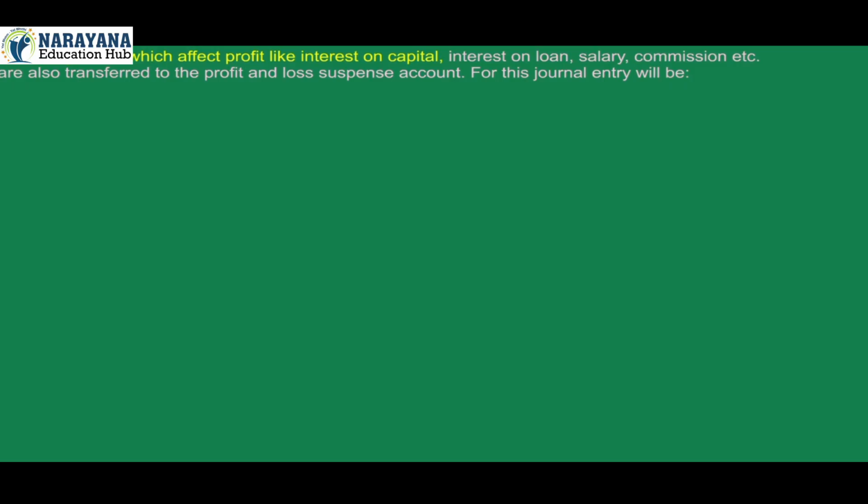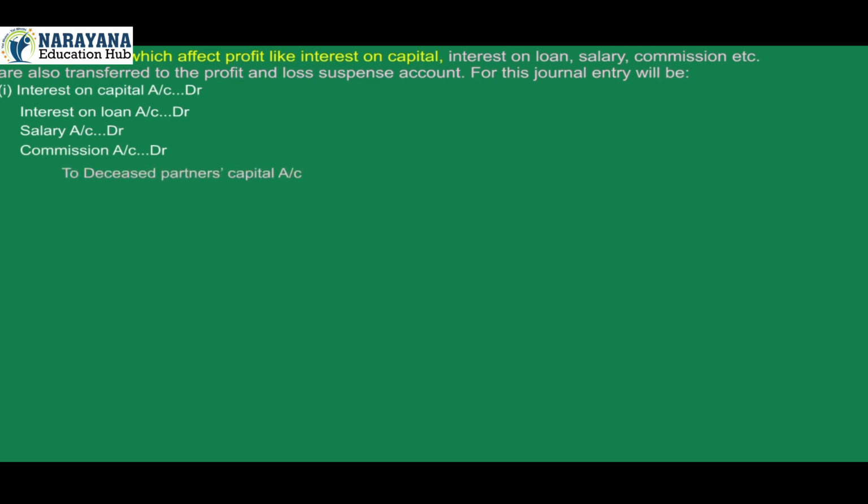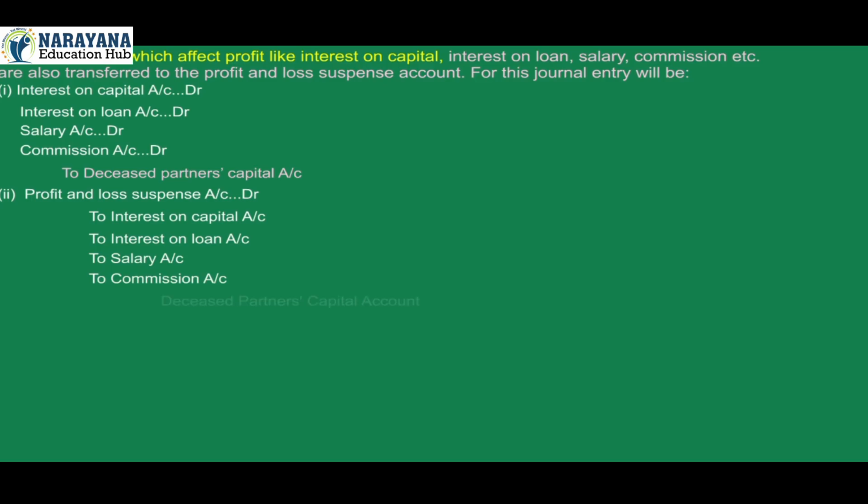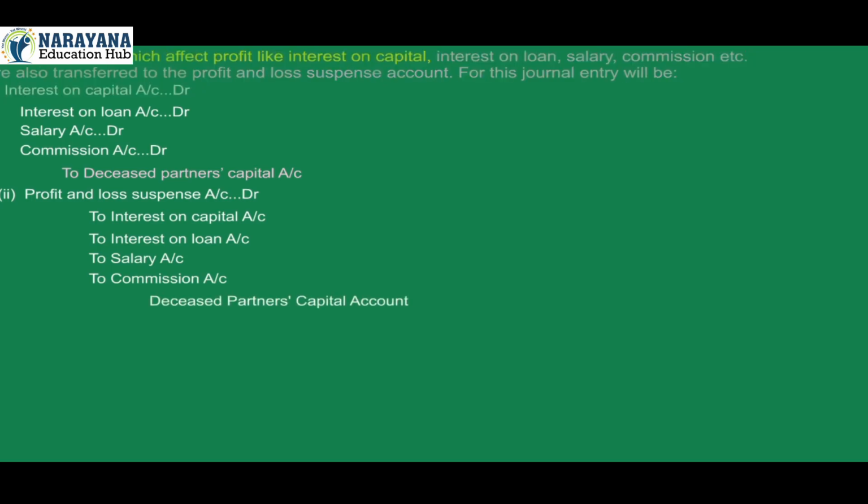For this, journal entry will be 1. Interest on capital account debit, interest on loan account debit, salary account debit, commission account debit to deceased partner's capital account. 2. Profit and loss suspense account debit to interest on capital account, to interest on loan account, to salary account, to commission account.